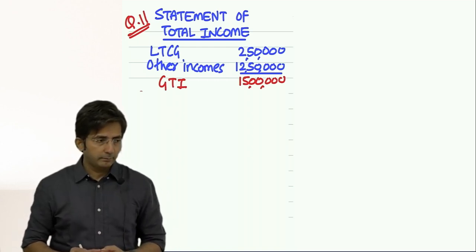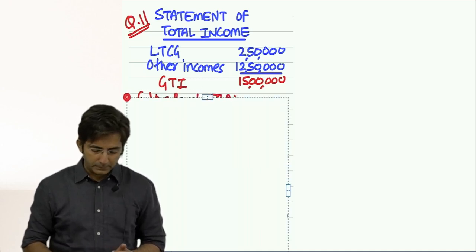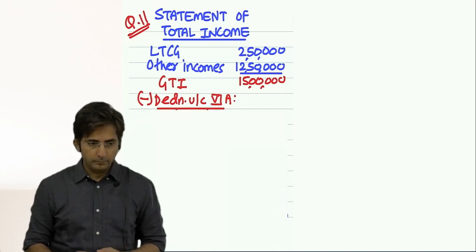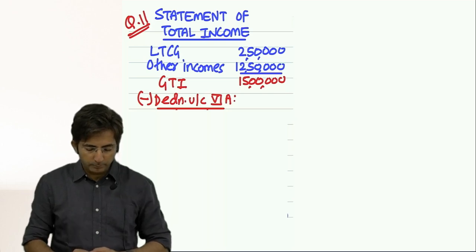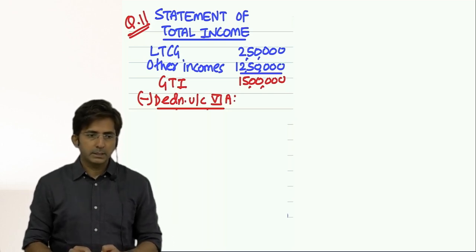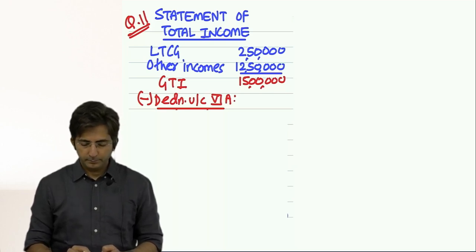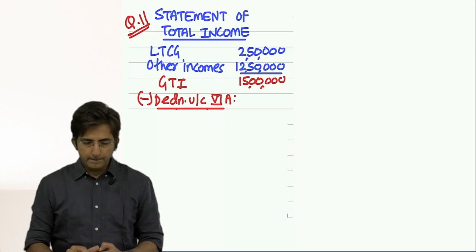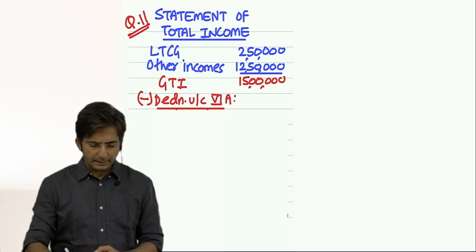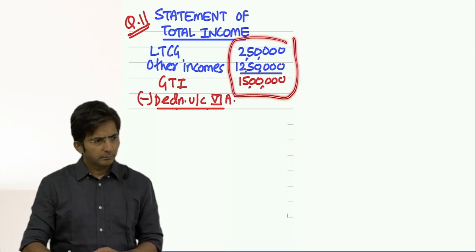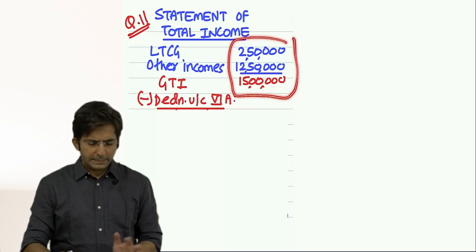Then after gross total income, less deduction under chapter 6A. Write properly, write the full form. I am using short forms, but you write the full form. Less deduction under chapter 6A. Yeah, this is directly the outer column. See, I have got less space in the iPad.